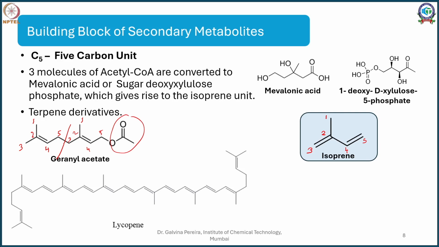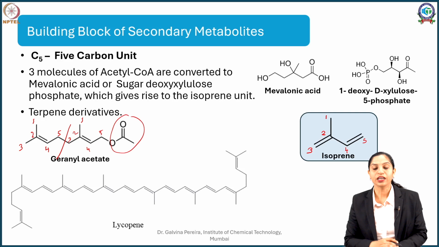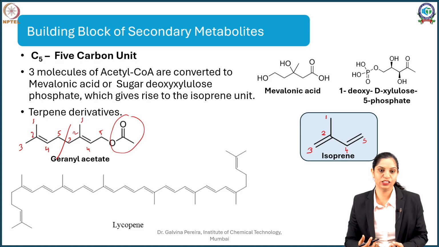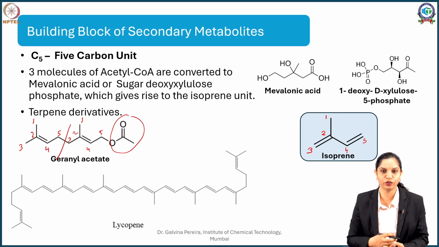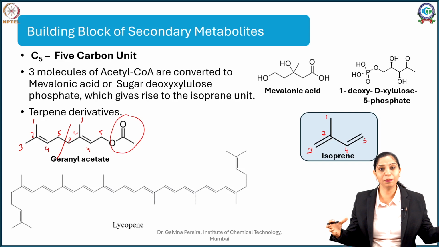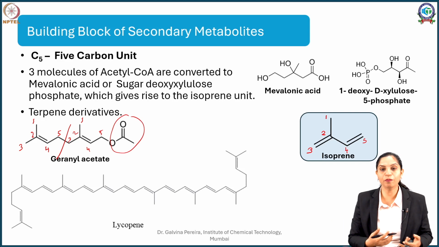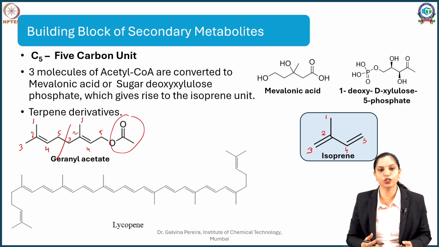So joined in a head to tail manner to each other, and these are called condensation products. Now this may be polymeric in nature. Take for example lycopene. Lycopene is a very red pigment which is present in your tomatoes. That is the red coloration of tomatoes. It is very big, and seeing the number of double bonds, it absorbs in the UV region.